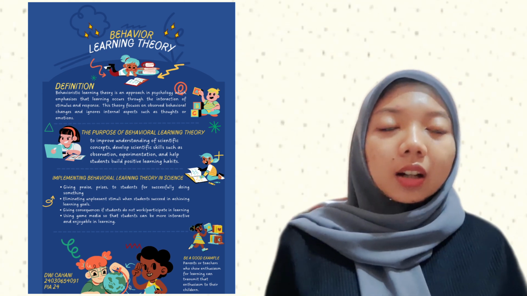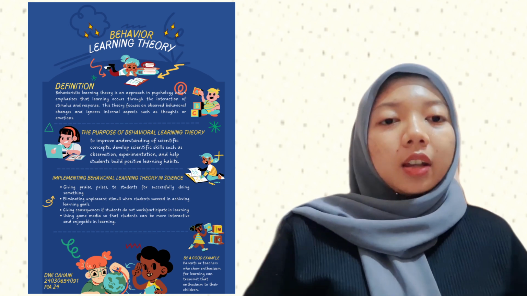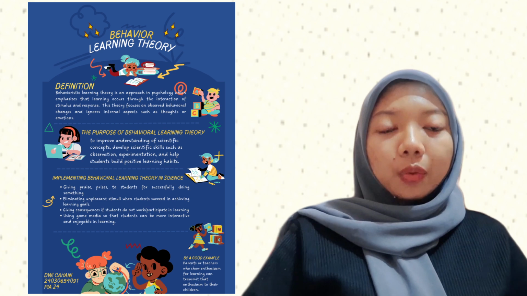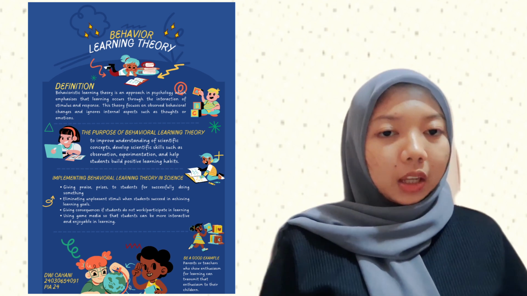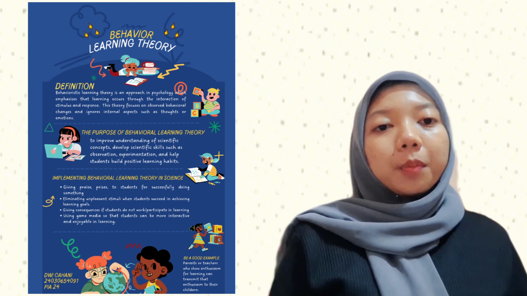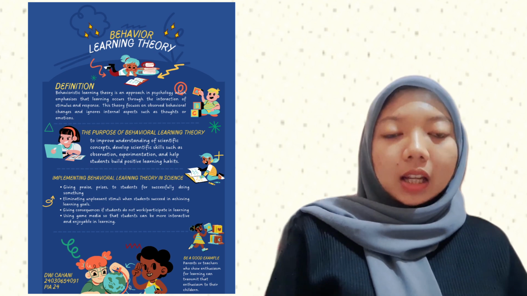Implementation of behavioristic learning theory in science. 1. Giving a prize to students who successfully do something. With a prize, students will be more excited and happy when doing something.